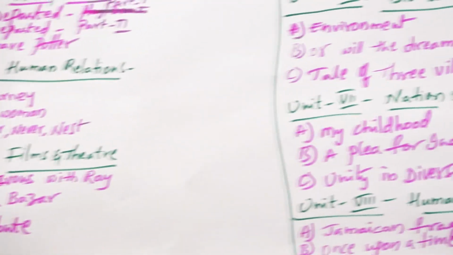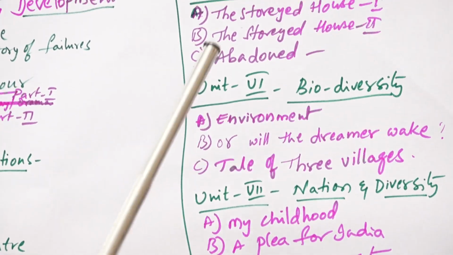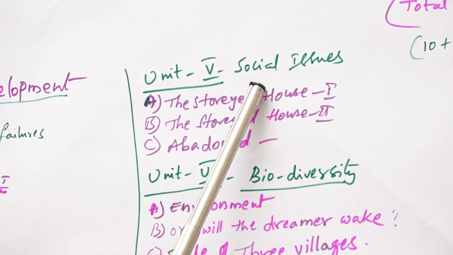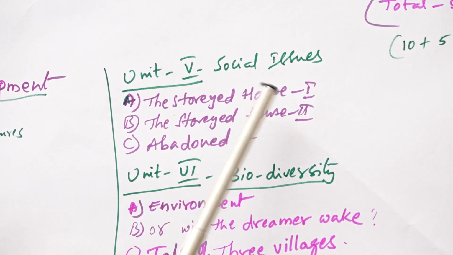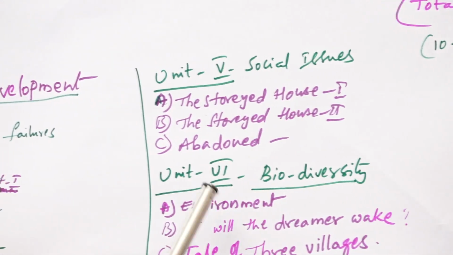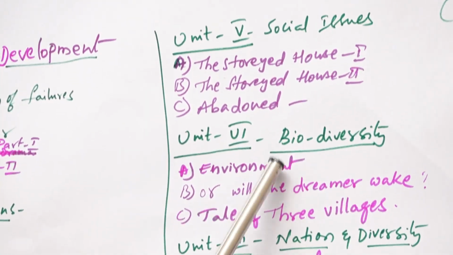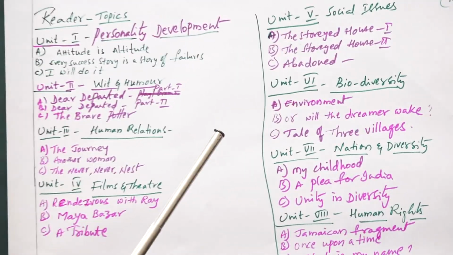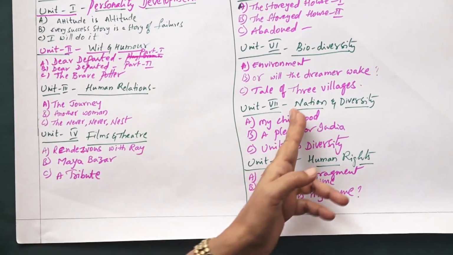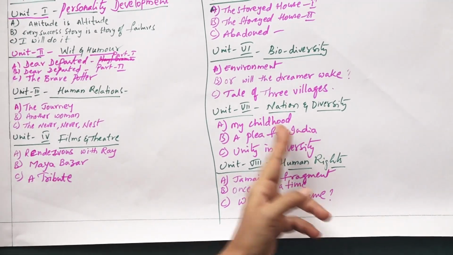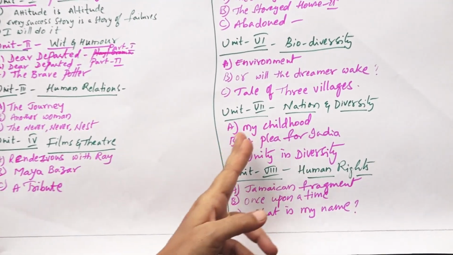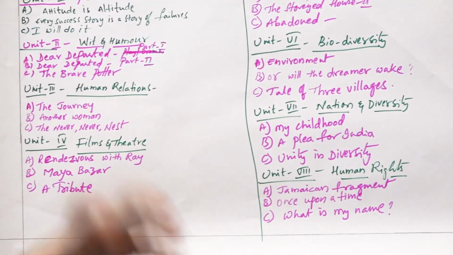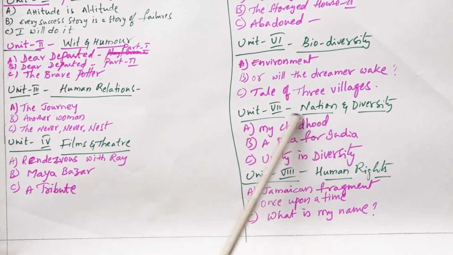And The Storied House, as you all know, it's a social issue. Bayaji constructed a storied house, but the elders, Bujaba and all, did not like that. You know how he was ill-treated. You have to concentrate on it. Then in the Environment also you will get questions. As you all know how our environment is being polluted, you have to read it. Then My Childhood, it is linked with Abdul Kalam: how he led his childhood days, how the school was, how teachers treated him. All this you have to read.